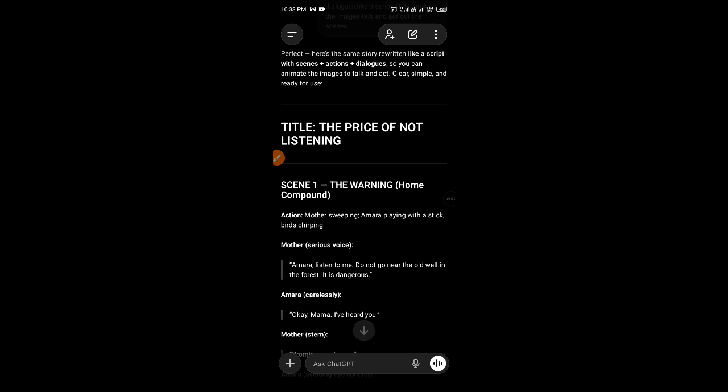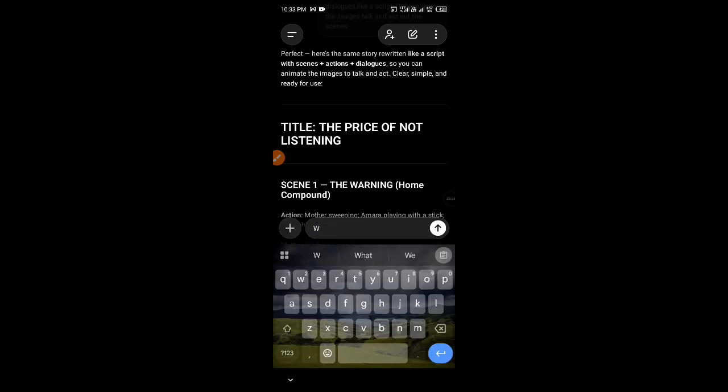Now the next thing we'll be doing is generating our pictures, like the images we'll be using. So we have to prompt again. Write me a good prompt to generate the characters and another prompt to generate the scenes.